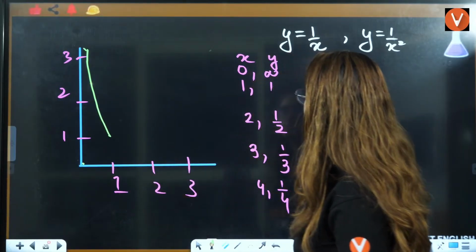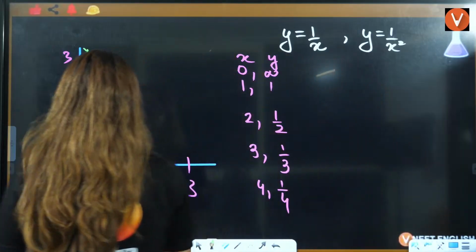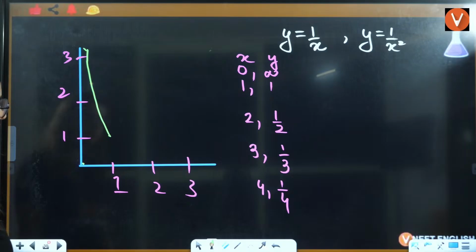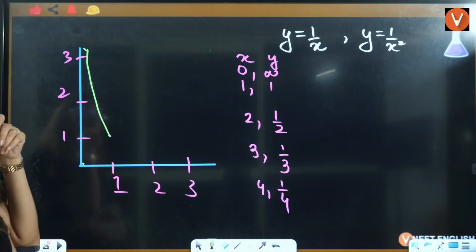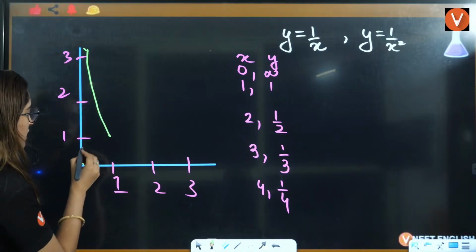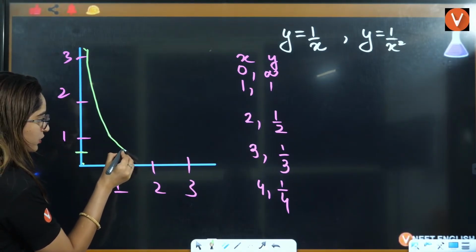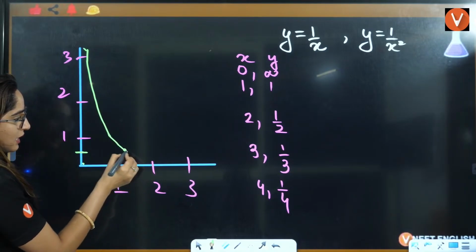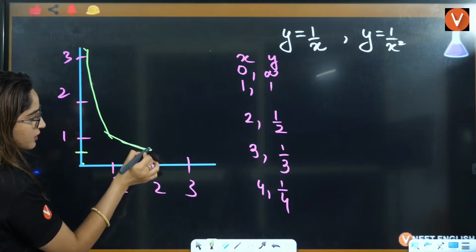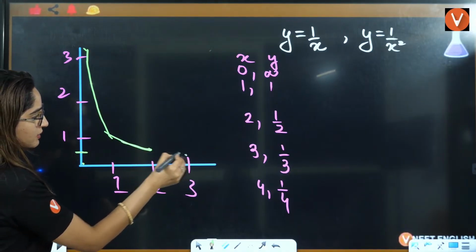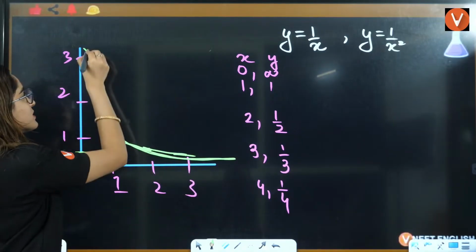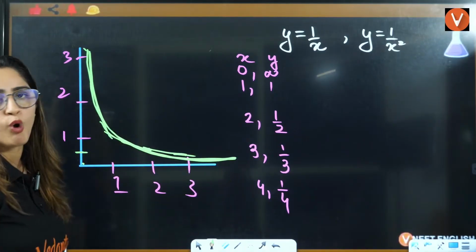That means it is actually going like this. Wait a minute. If x is 2, y is 1 by 2. Yes, y is here now, 1 by 2. Okay. If x is 2, y is 1 by 2, it will be somewhere here. X is 3, y is 1 by 3, it will be somewhere here. And it will keep like this. So you will see a graph like this when you plot this.